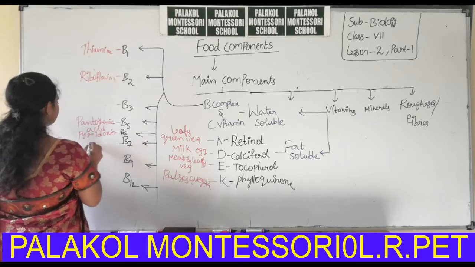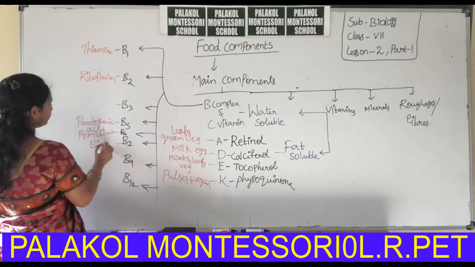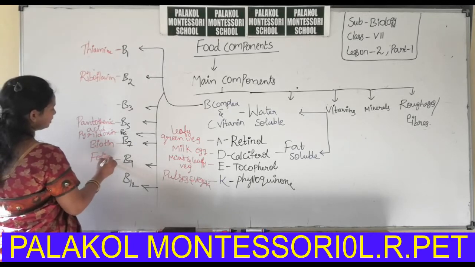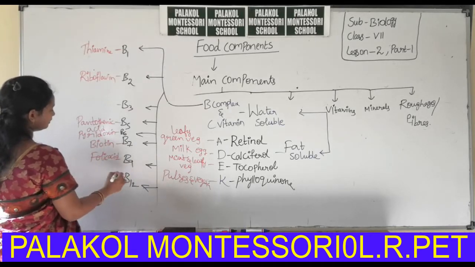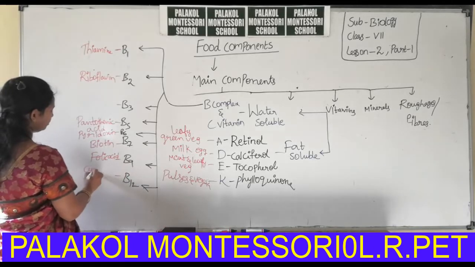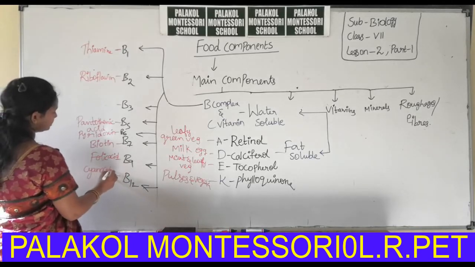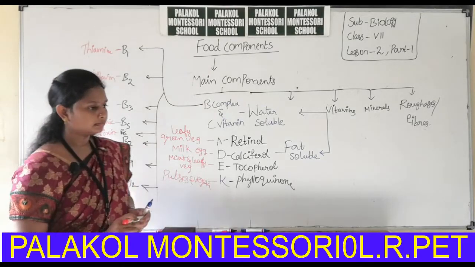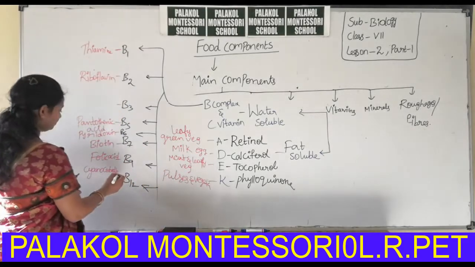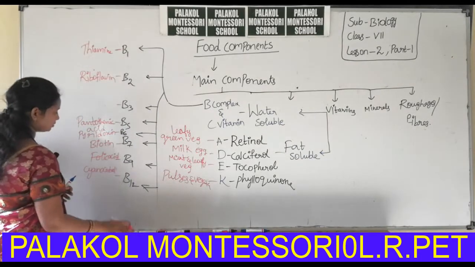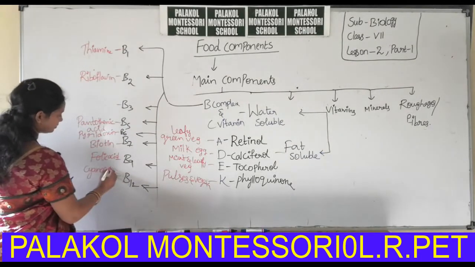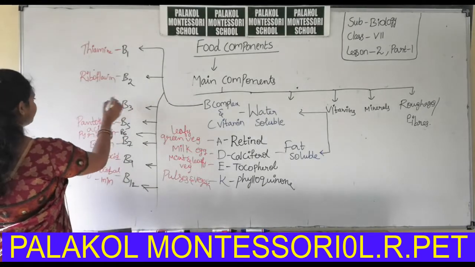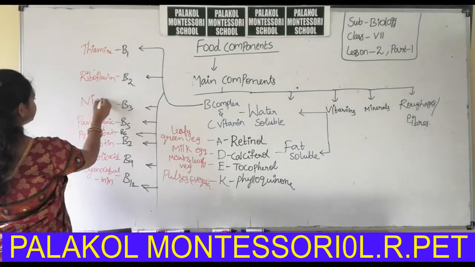B7 is biotin. B9 is folic acid and B12 is cyanocobalamin. Okay, B3 is niacin.